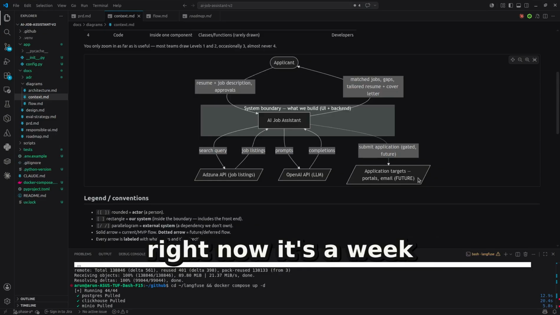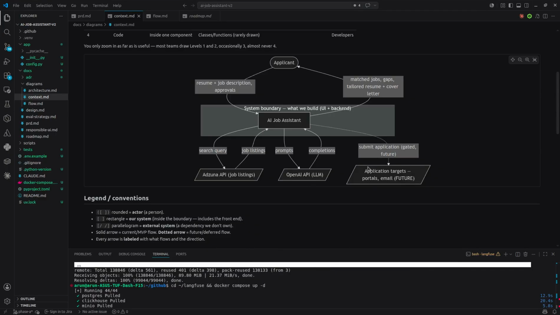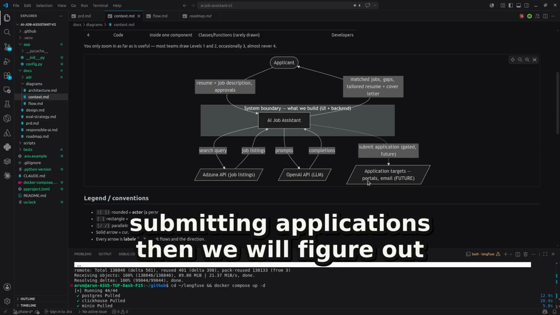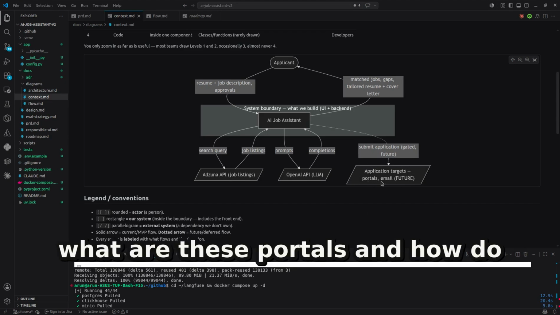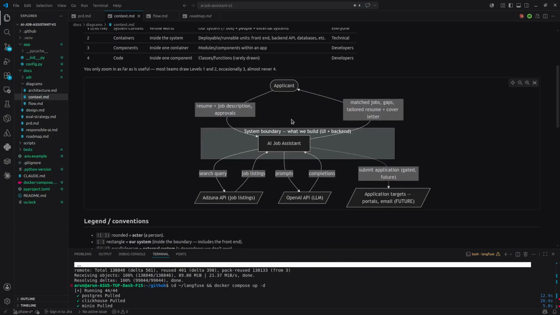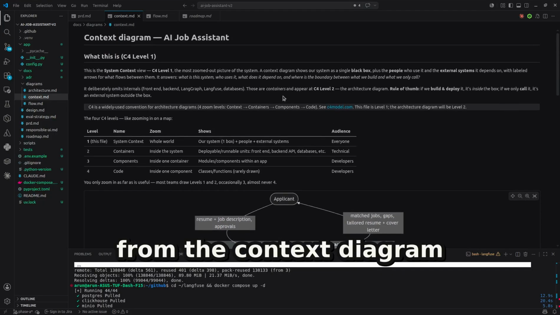Right now it's vague, but as we build this stage, when we are submitting applications, then we will figure out what these portals are and how we interact with them, right? So this is the context diagram.